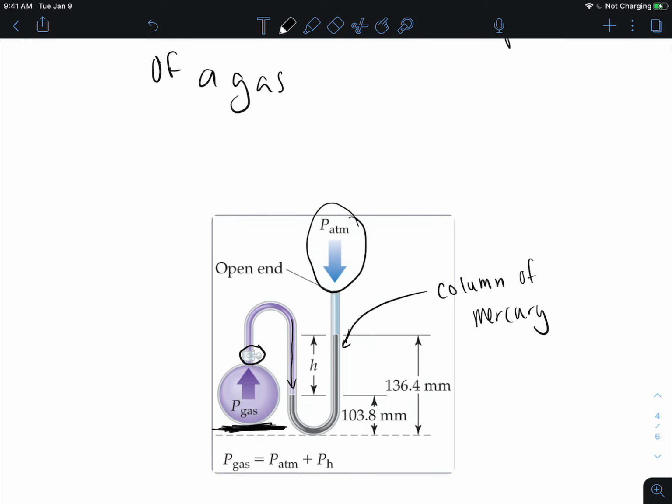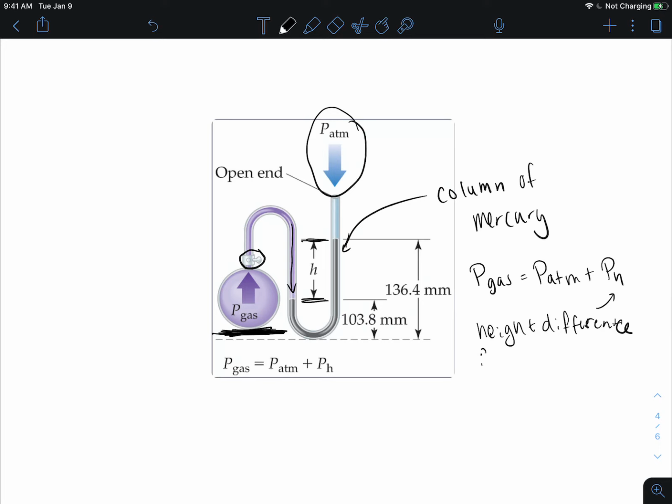So the gas pressure itself, our P gas, is equal to the atmospheric pressure plus our column height, so our height difference we see right here for the mercury column.